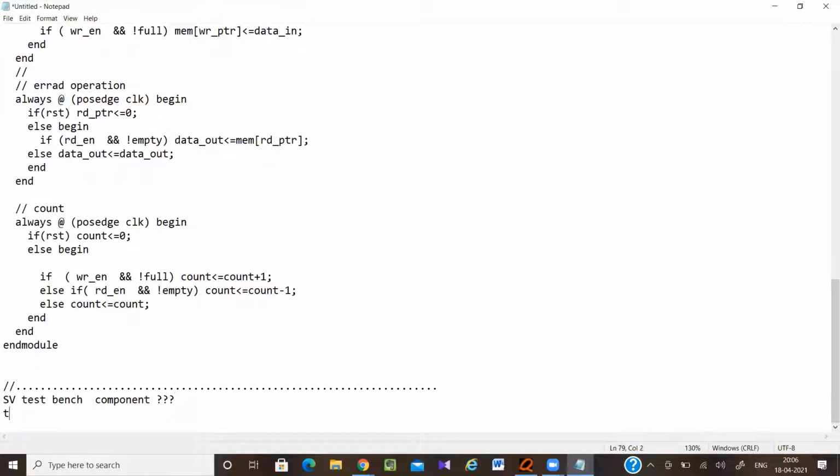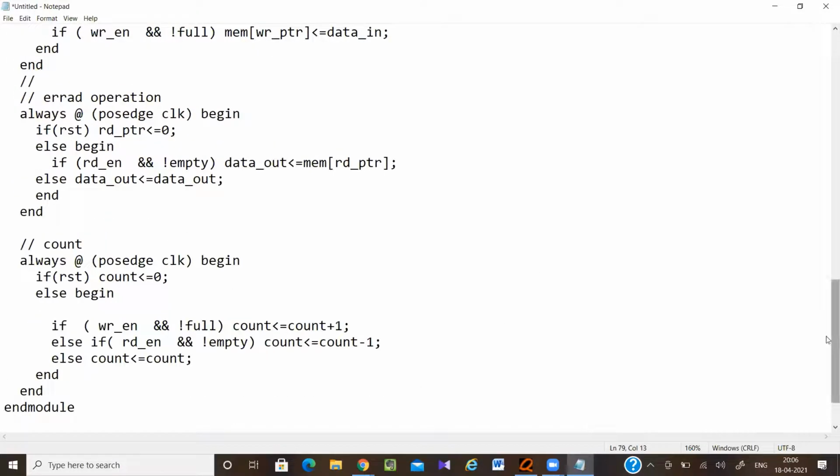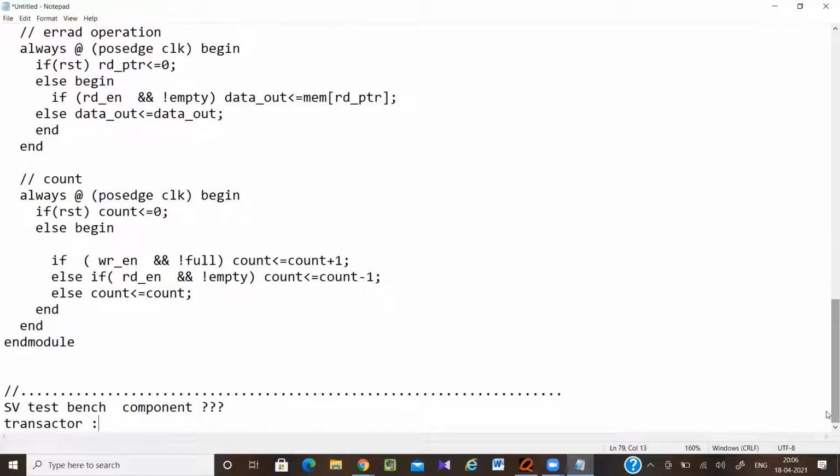So the first class I will have is the transactor. In the transactor class, what we'll be doing is describing all the required variables that we are going to generate.